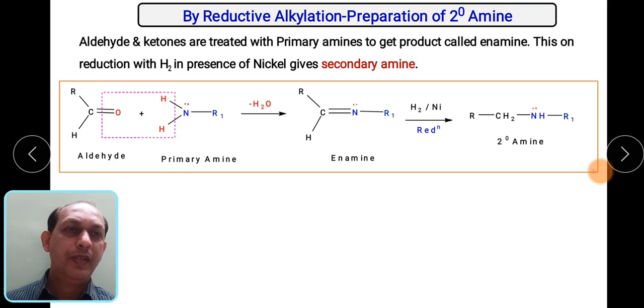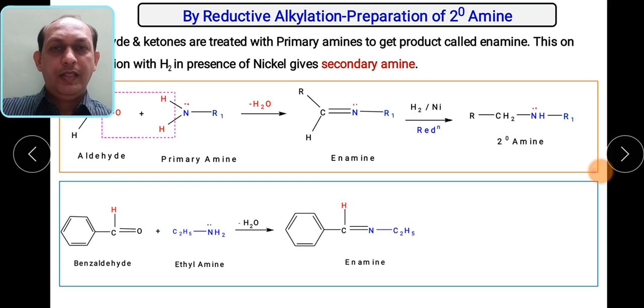Then on subsequent reduction, the addition of hydrogen will take place across the carbon-nitrogen double bond. So one hydrogen is added to this, so this group will become RCH2NHR. So this is a secondary amine. This particular nitrogen is attached to two alkyl groups on both sides. That's why it will be a secondary amine.